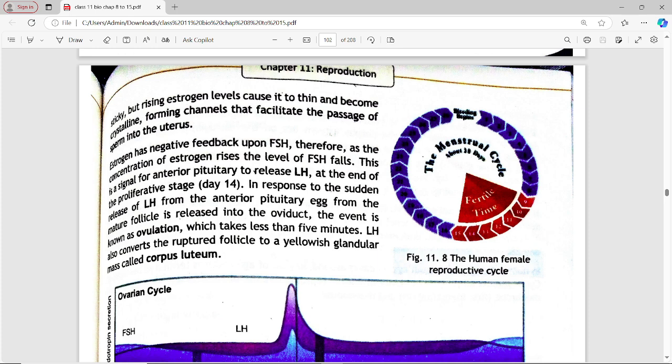In response to the sudden release of LH from the anterior pituitary, the egg from the mature follicle is released into the oviduct. This event is known as ovulation, which takes less than 5 minutes. LH also converts the follicle to a yellowish glandular mass called the corpus luteum.